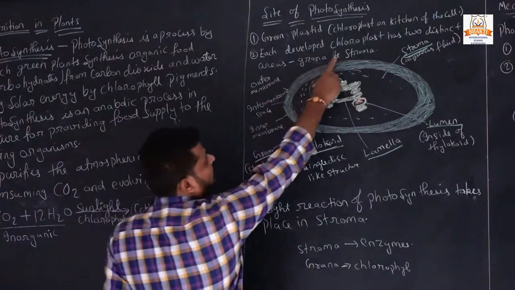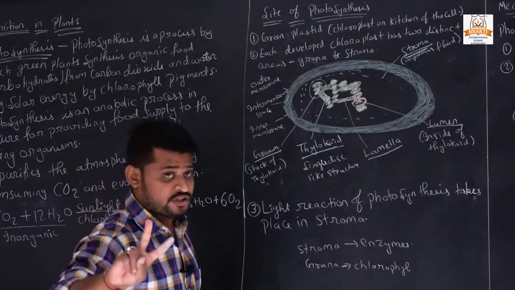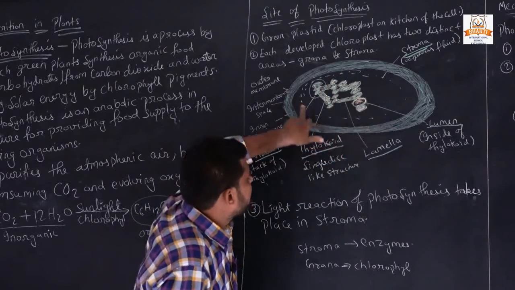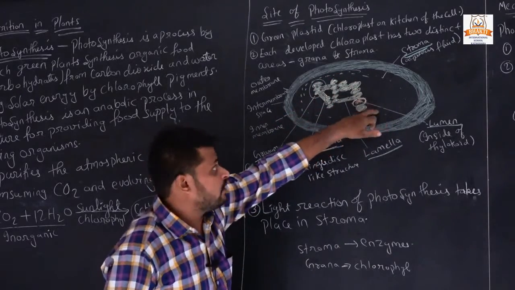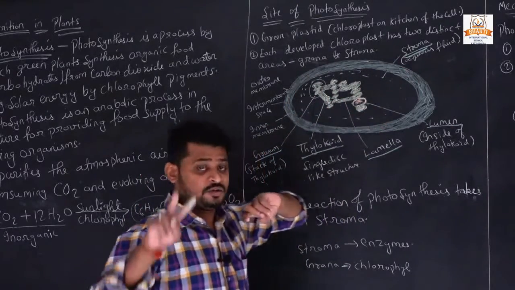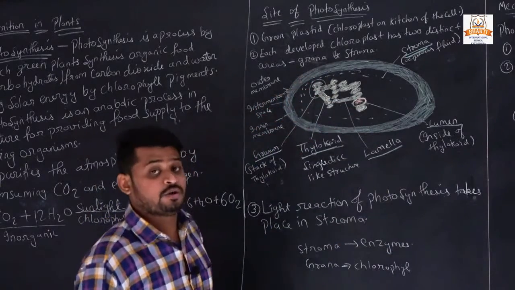Each developed chloroplast has two distinct areas. One is the grana, and the second is the remaining region where aqueous fluid is present, that is called the stroma. So the two distinct areas of chloroplast are grana and stroma.